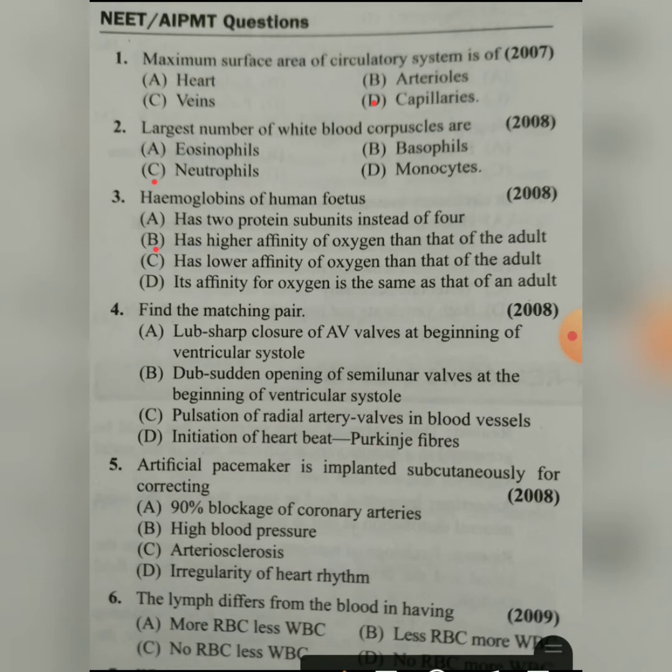Okay, the next question, find the matching pair. So we have to do the hit and trial. We have to start from the options. Okay, the first option is lub, sharp closure of AV valves at the beginning of ventricular systole. So this is the correct answer, that the lub sound is produced by the closure of AV valves. Okay, we'll come to the next question.